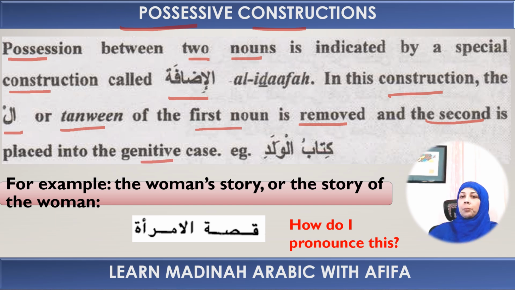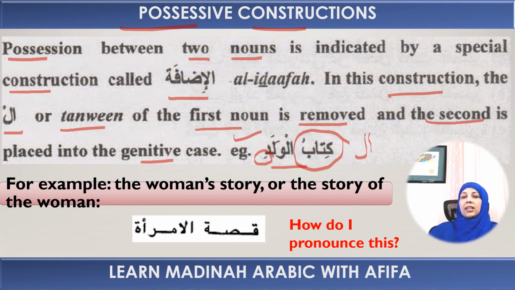For example, kitabul waladi, book of the boy. We observe here that kitabu is definite by its position, even though it does not have the al marker, because it is definite by position. But the mudaf ilayhi is going to have the al and it shows the genitive case with this kasra ending.